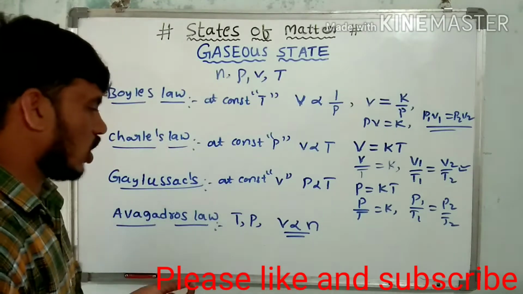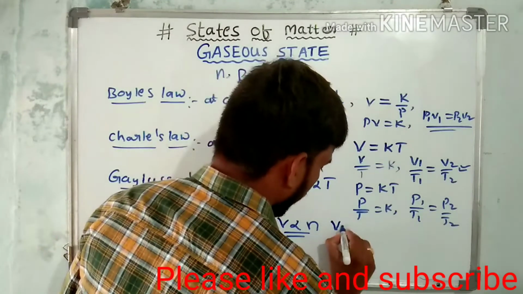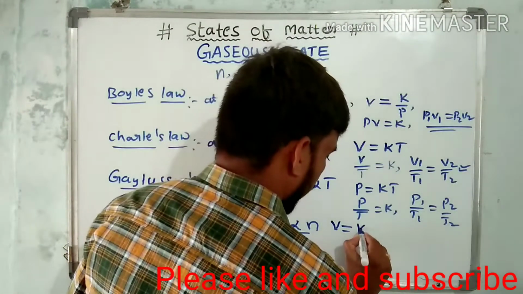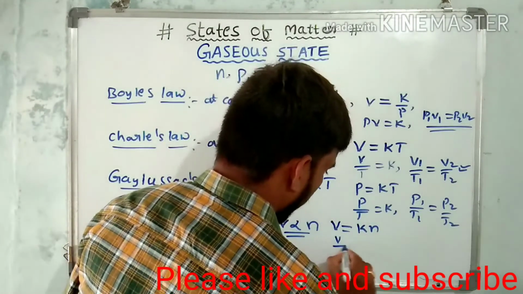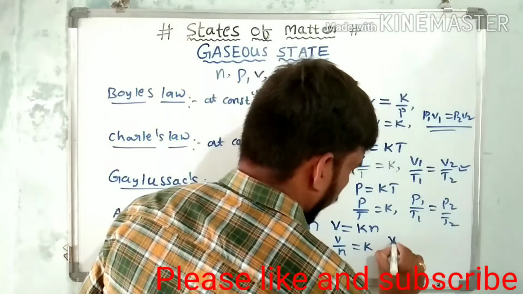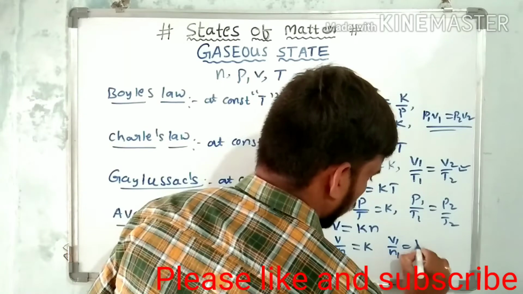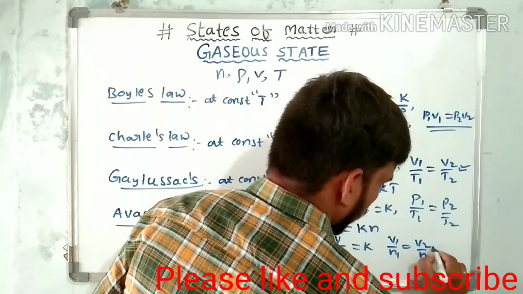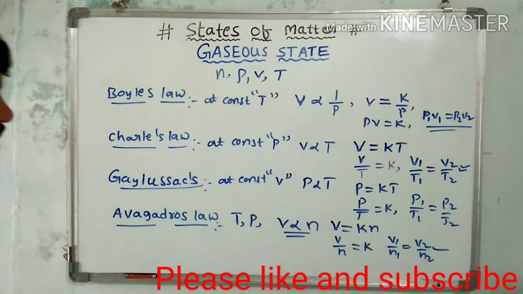This is called Avogadro's law. It means V is equal to K into N. Now V by N is equal to K, and V1 by N1 is equal to V2 by N2. This is Avogadro's law.